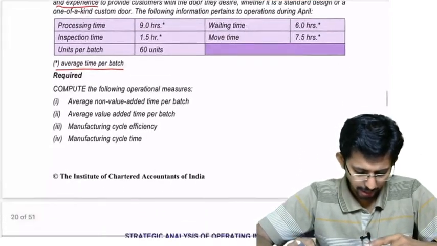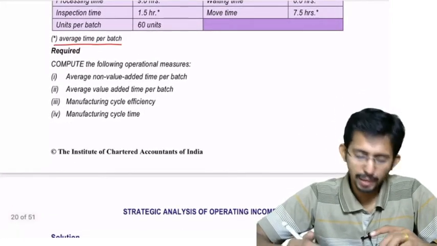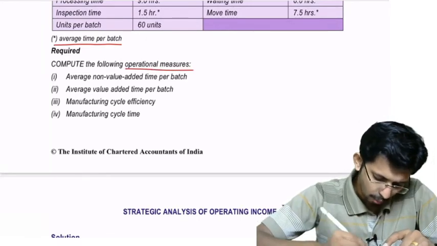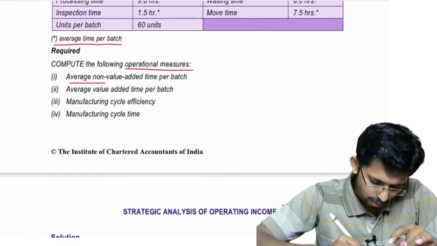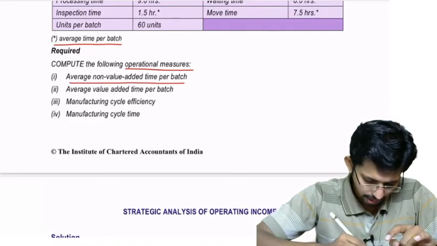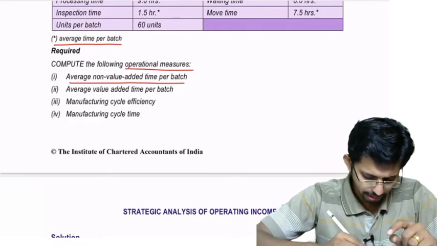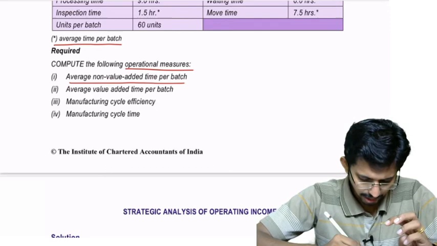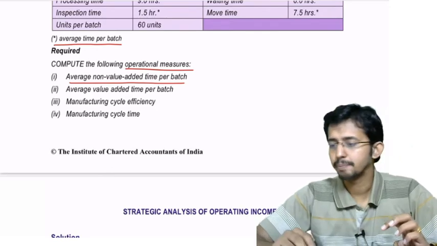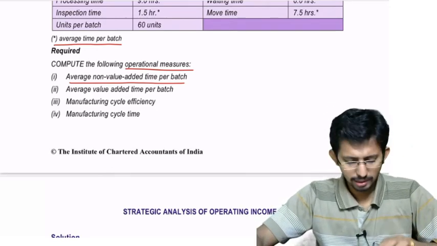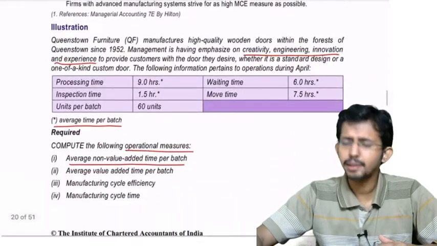You are required to compute the following operational measures: average non-value added time per batch, average value added time per batch, manufacturing cycle efficiency, and manufacturing cycle time. It's a very easy question, a very fundamental question.